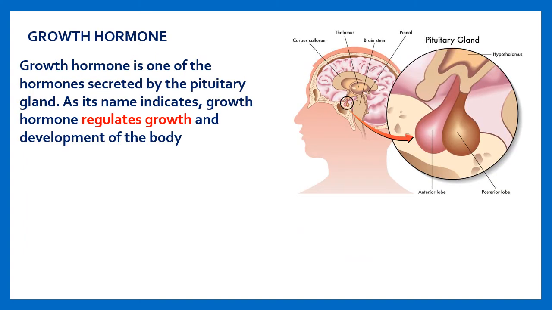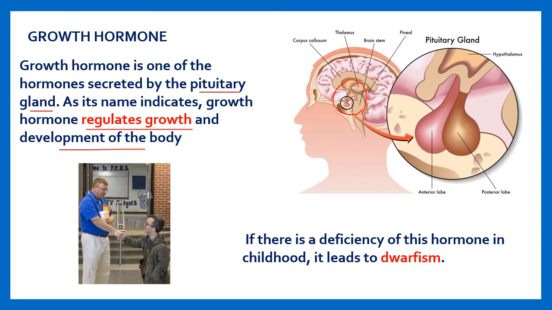The next one is growth hormone. Growth hormone is one of the hormones secreted by the pituitary gland. As the name indicates, the name itself has growth in it. So this hormone is for growth only. It is released by the pituitary gland and it regulates the growth and development of the body. Here you can see the gland is situated over here. The pituitary gland is the master gland of the body. In case of any deficiency of growth hormone in the body, it leads to dwarfism.